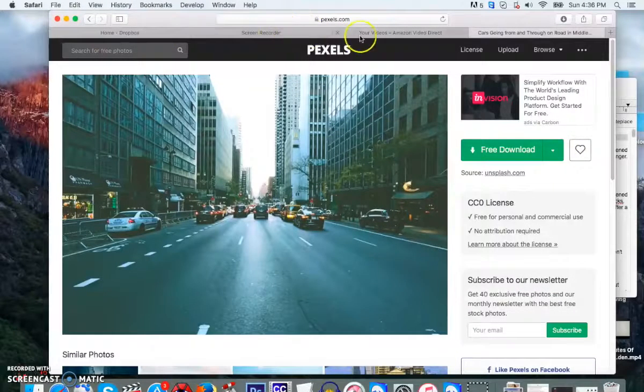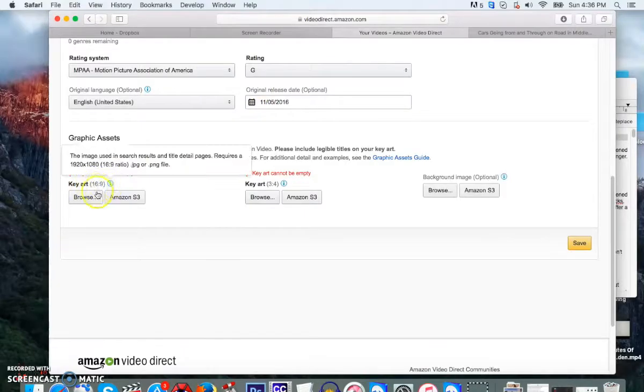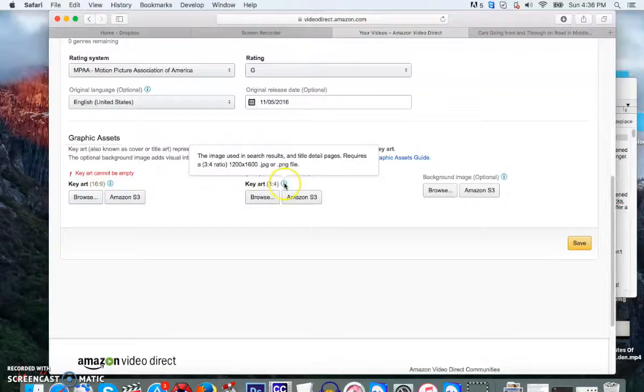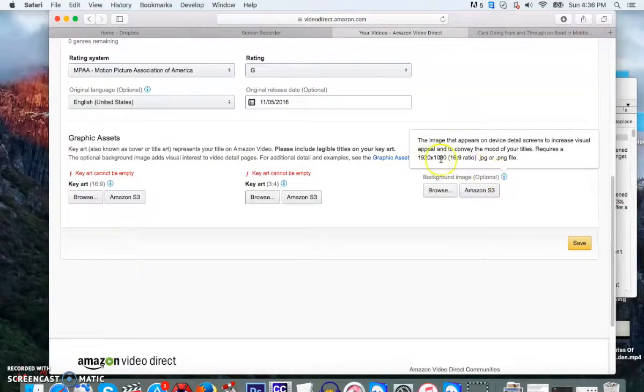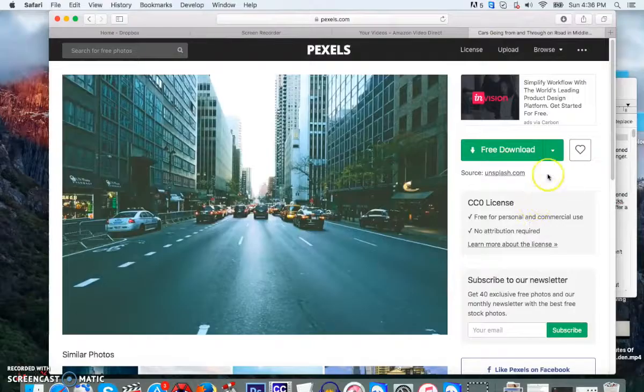Now, how it works is this. This picture right here, the first one has to be 1920 by 1080. The second one has to be 1200 by 1600. And the last one has to be 1920 by 1080. The last picture is blank, but the first and second one are going to have writing on them. And we're going to put that writing.